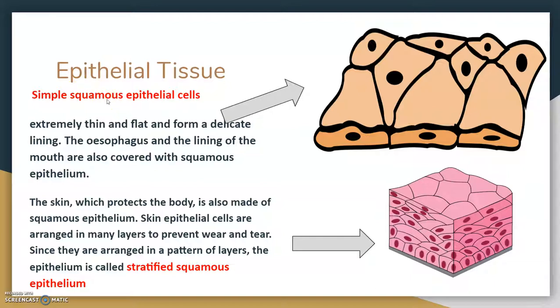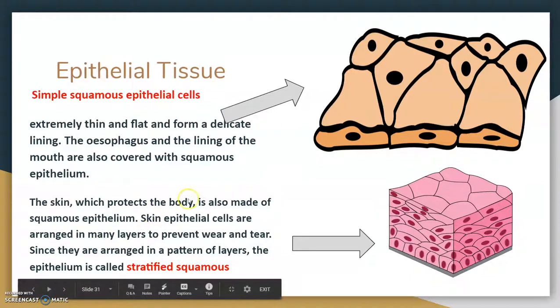Simple squamous epithelia are extremely thin and flat and form a delicate lining. The esophagus and lining of the mouth are also covered with squamous epithelium. The skin, which protects the body, is also made up of squamous epithelium.